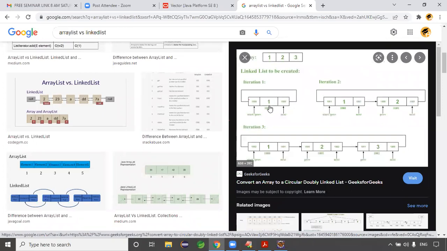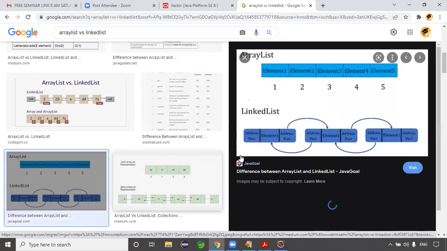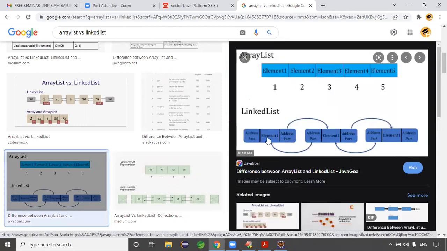See guys, this is iteration one, first node. First node, this is next node index basically. Next node is there, next node is there, like this. So in that case, iteration one, iteration two, iteration three, like that nodes will be added, right? In that case, the node address has to be stored and node data will also be stored, right? Yes, address part is there, element is there, address is there, element is there, address is there, element is there, address is there, right? Exactly.